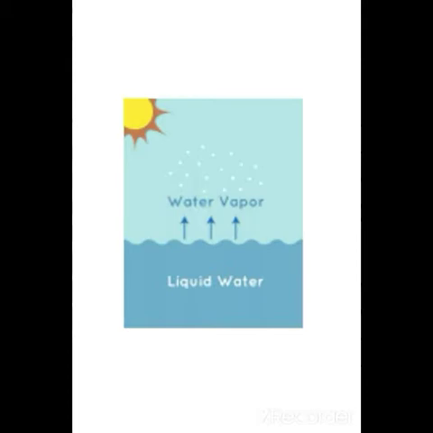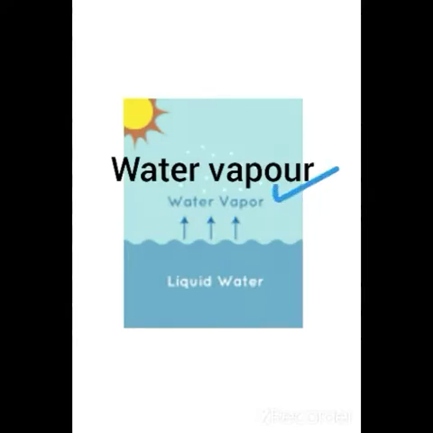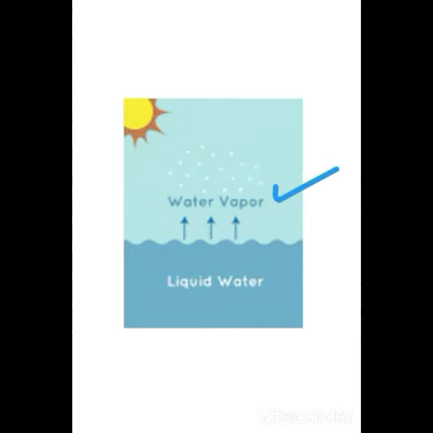Now, we will see the next factor influencing air pressure, water vapor. As we know, water is present as a liquid and as a gas in the atmosphere. When water is a gas, it is called water vapor.